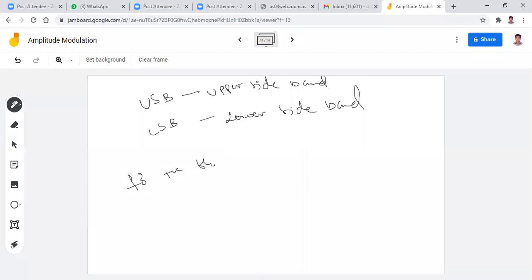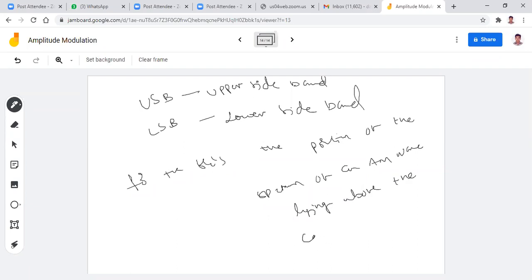For positive frequencies, the portion of the spectrum of an AM wave lying above the carrier frequency fc is referred to as upper sideband, USB. Time is running out, that's why I want to write fast. Now clear? Suppose you want to define the LSB, how can you define that?